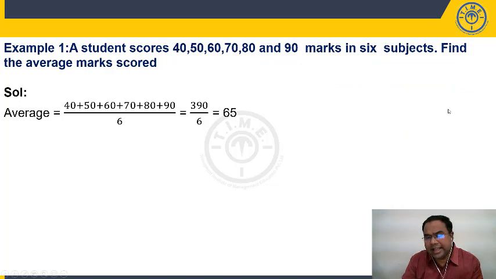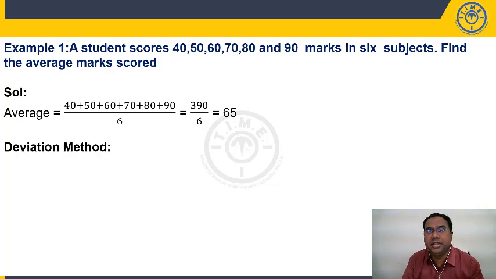Now, the same average, maybe you might have come across this, we can solve using our deviation method. So, what is the deviation method? Now, let us not get into the detailed mathematical formula, sigma n is equal to 1 to n, this, that. No, let us not get into all those details. The same formula, I will try to explain to you using a simple example. The same example we will take, we will see how you can get the average using the deviation method.